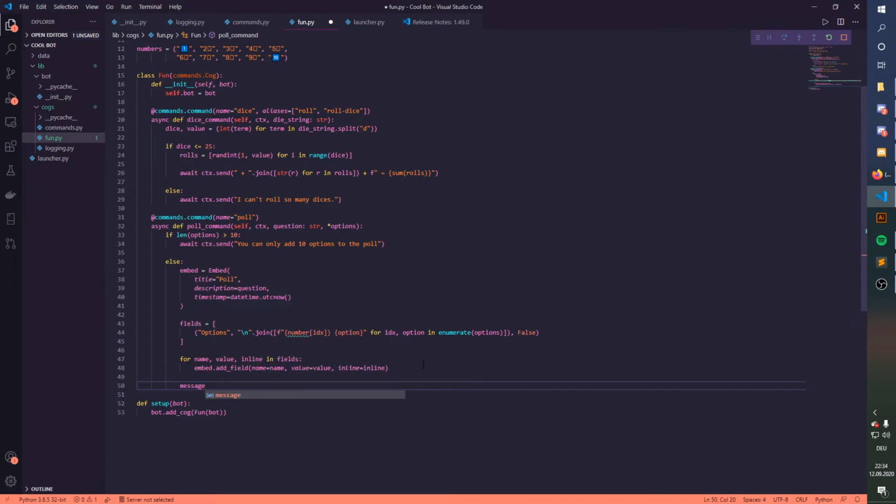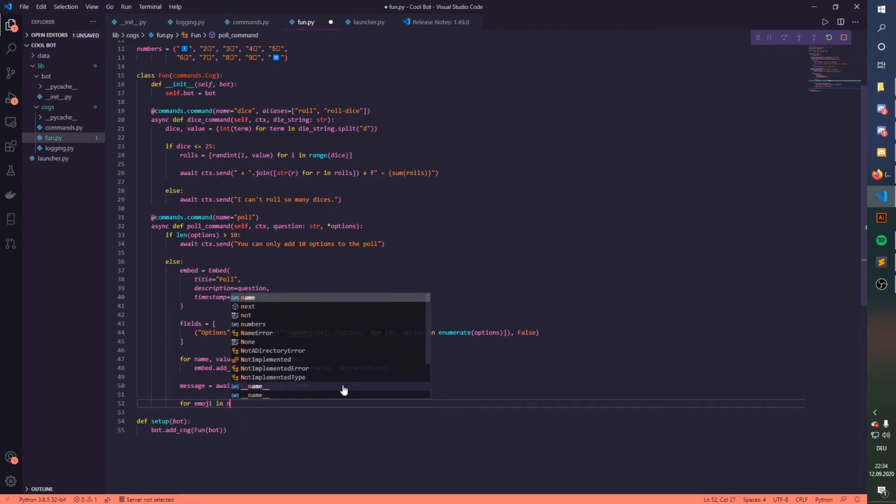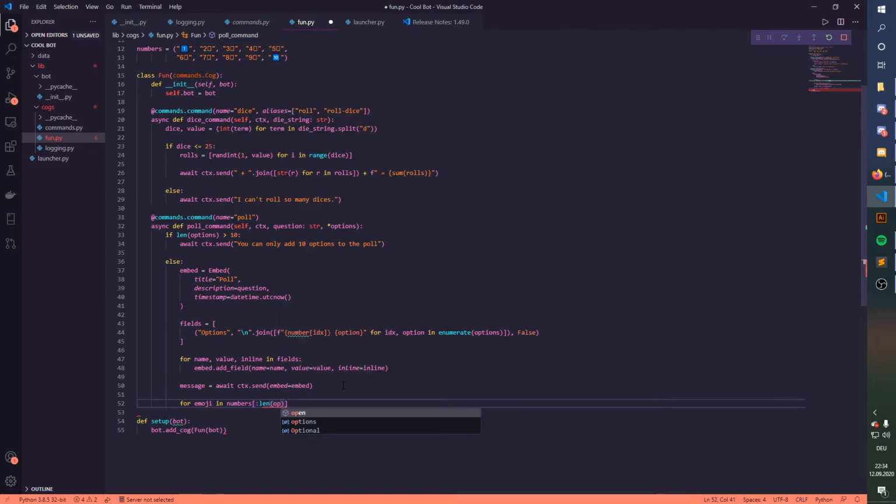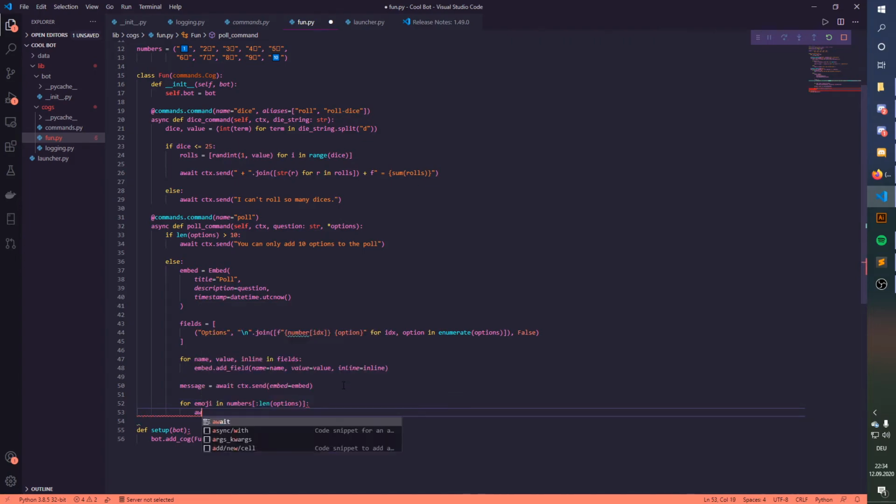Then add message equals, so we're making a variable in here, message, await ctx.send embed equals embed, and then we're gonna make for emoji in numbers, double points, len options, and await message.add_reaction, and then just gonna say in here emoji.